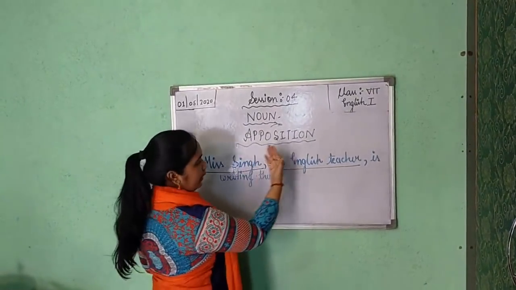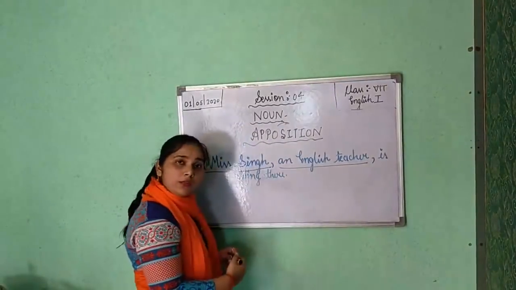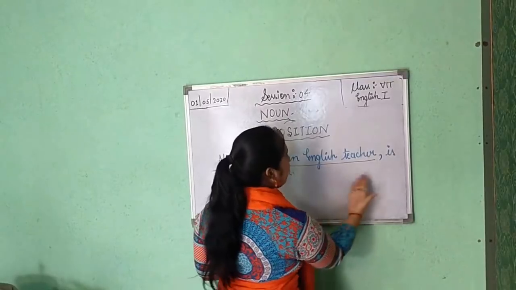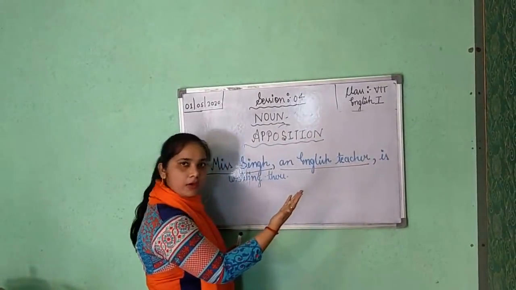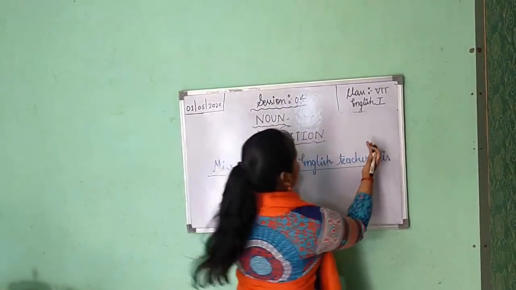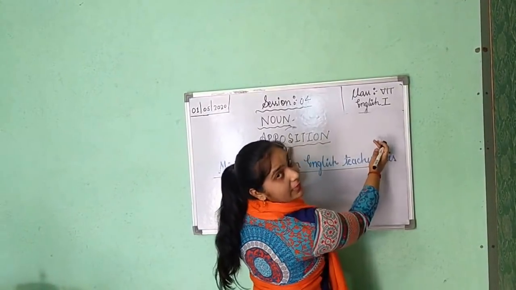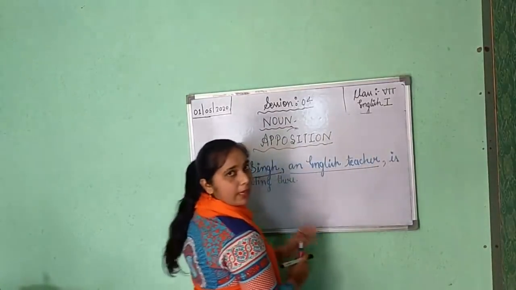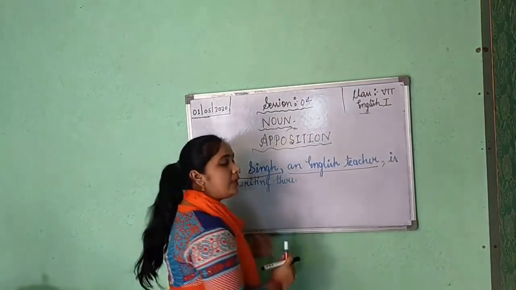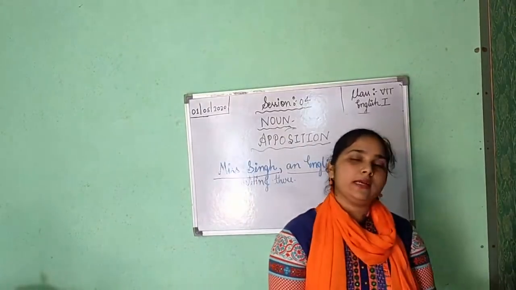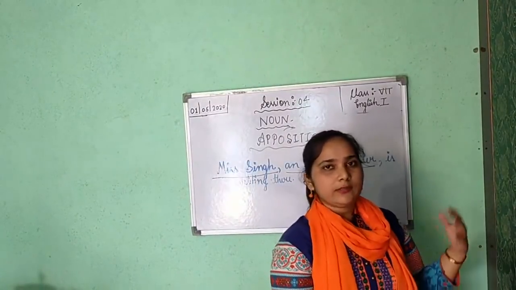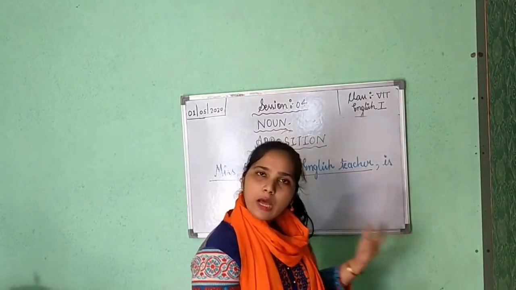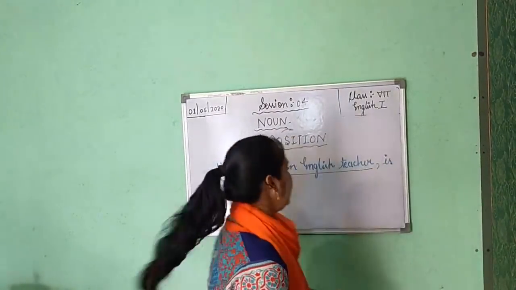First is Missing and second is an English teacher. So for explaining about Missing, we have used this other noun phrase. Is "an English teacher" giving complete sense? No. So it is your noun phrase only. I have told you, when it is not giving complete sense but it is a group of words, it is your phrase only. And here English teacher is a noun, so it is your noun phrase.